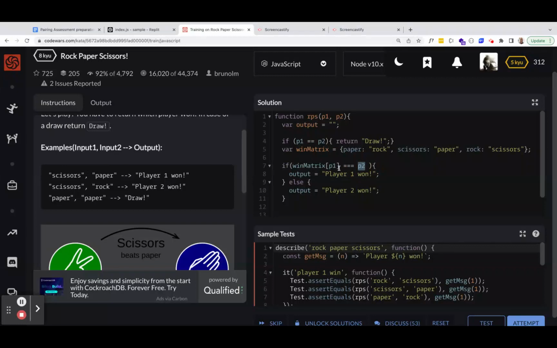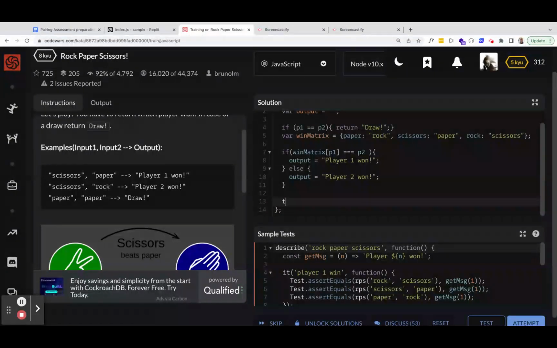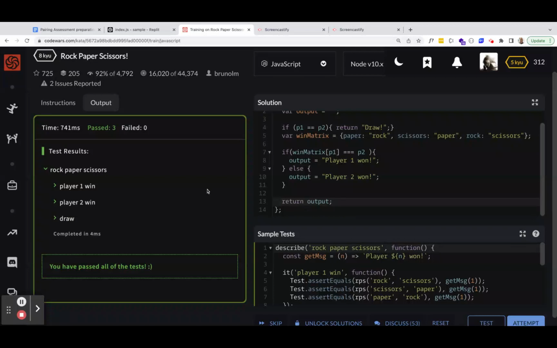So win matrix P1 equals P2, then player 1 wins, else player 2 wins, and then in the end we return output. That's our theory. Let's see if this works. Okay, that worked. Player 1 wins and player 1 wins, and a draw.